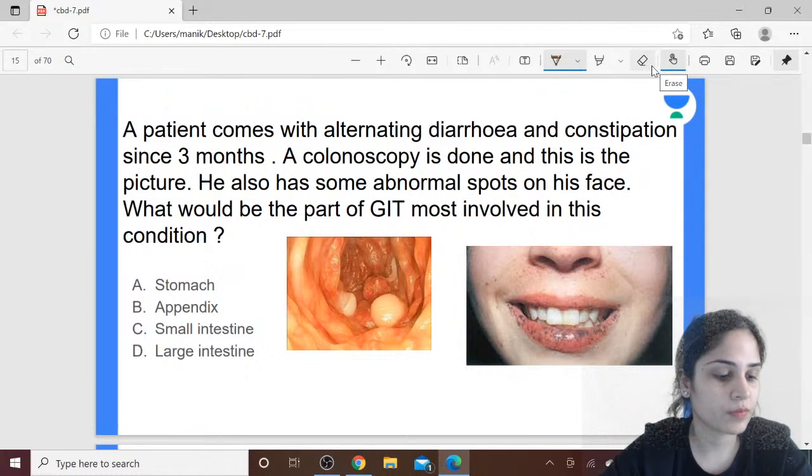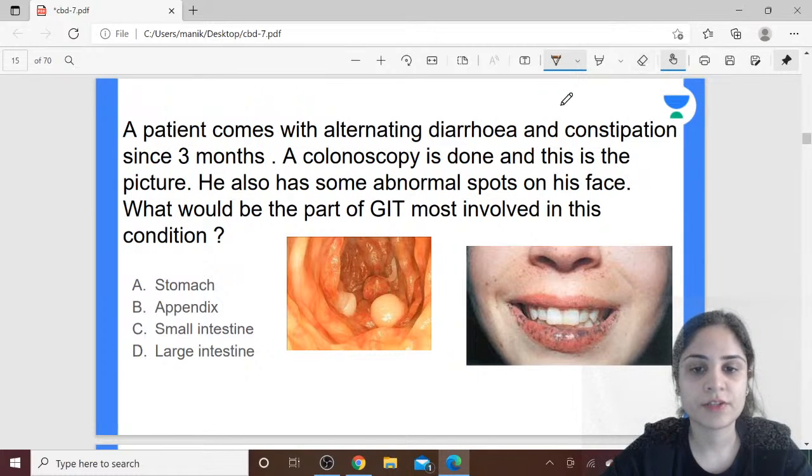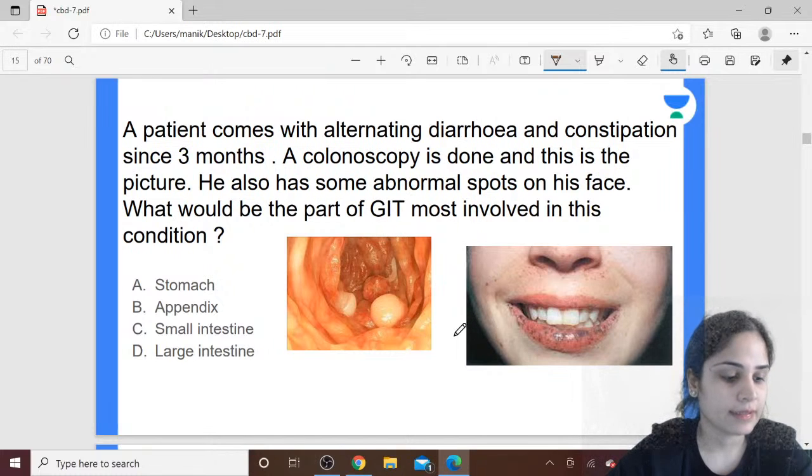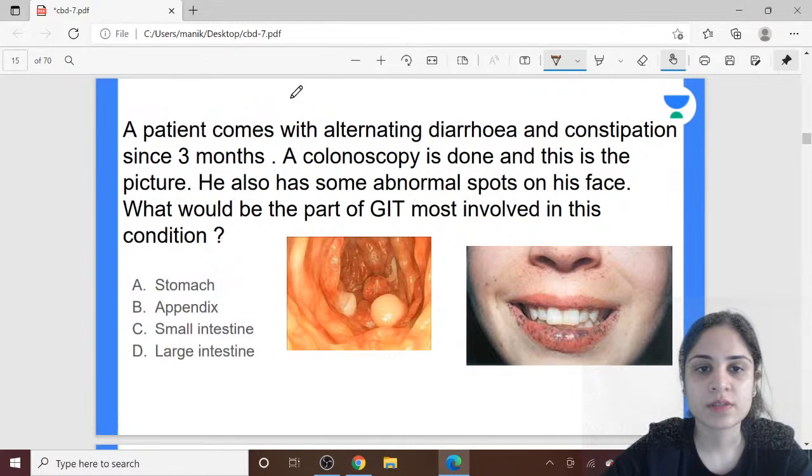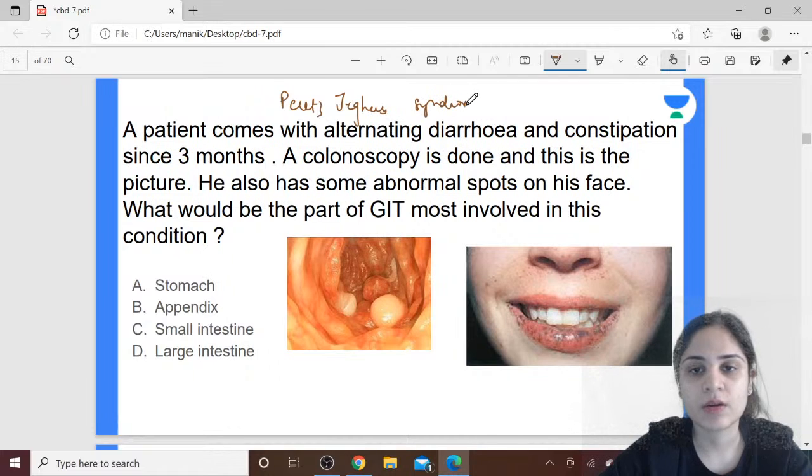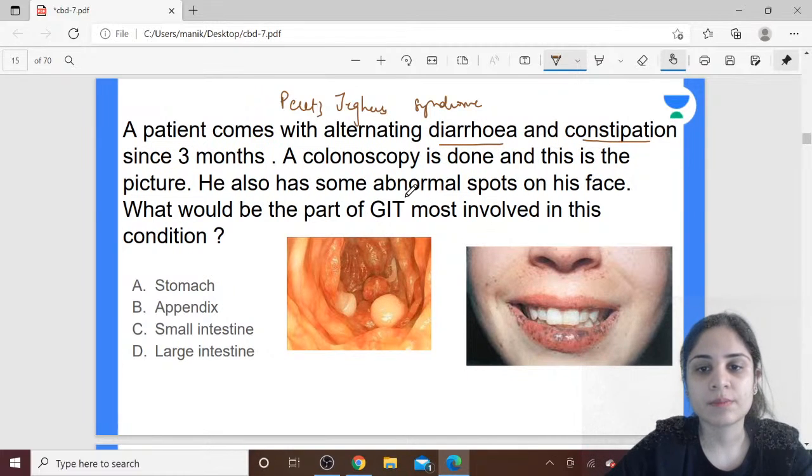Okay, so we have Staphylococcus saying that it is a condition of the large intestine, Giri Chaitanya saying it is a problem of the small intestine. First of all, can you tell me what you can see in these two pictures and what is the condition we are talking about? Yes, correct, Mulai, correct, Staphylococcus. The condition we are talking about over here is Peutz-Jeghers syndrome. Now look at the presentation: there is diarrhea, there is constipation, and also some spots on his face.